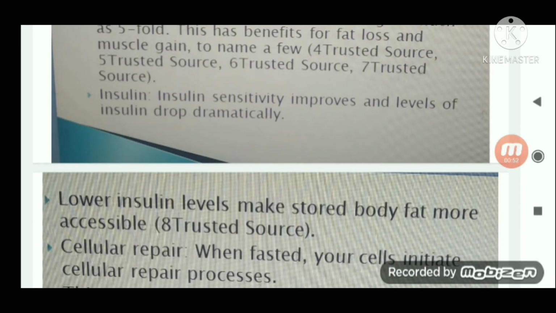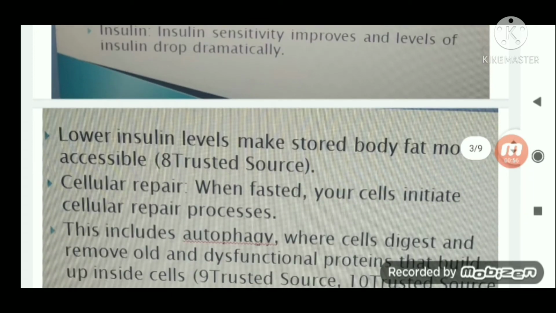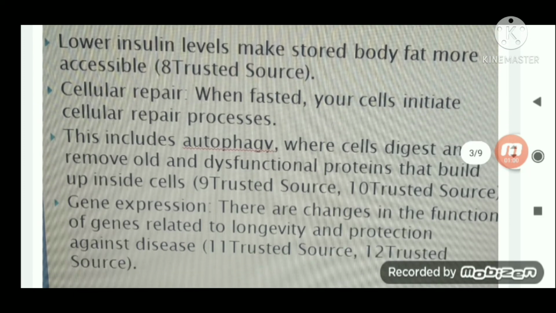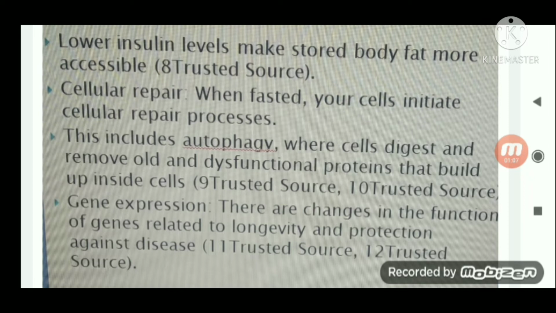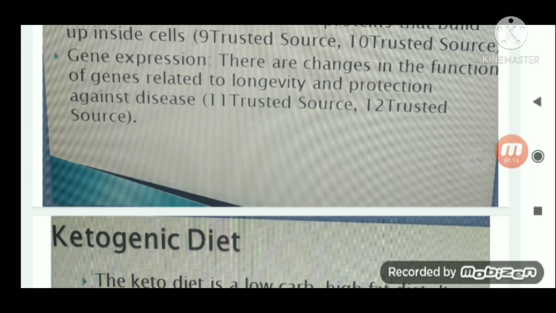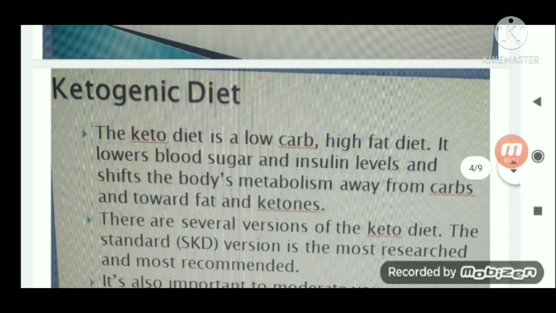Low insulin makes stored body fat more accessible. Cellular repair will be there and autophagy occurs. You have to observe this word, because whatever waste is present in your body is used as fuel by your body. There are changes in the genes related to longevity and protection against disease.